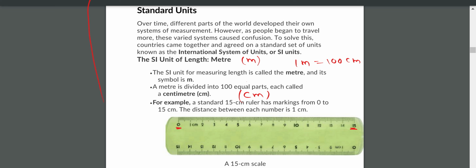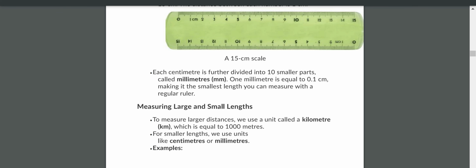Now you tell me, what is the SI unit of length? Meter. The SI unit of length is meter. And if you divide 1 meter into 100 equal parts, then one equal part we call what? Centimeter. What is the short form for centimeter? cm. What is the short form for meter? m, small letter. Okay.